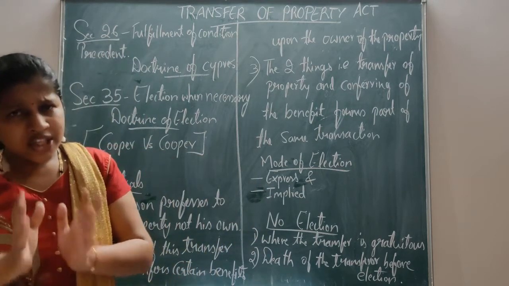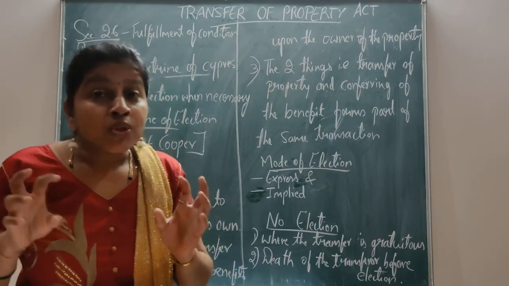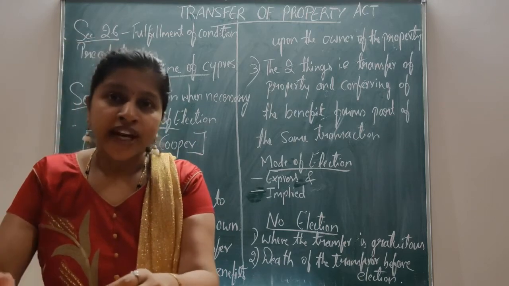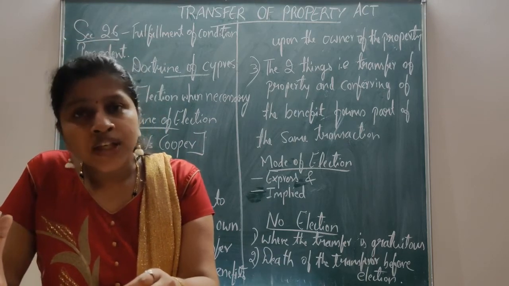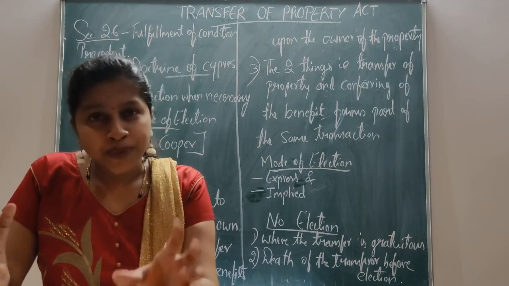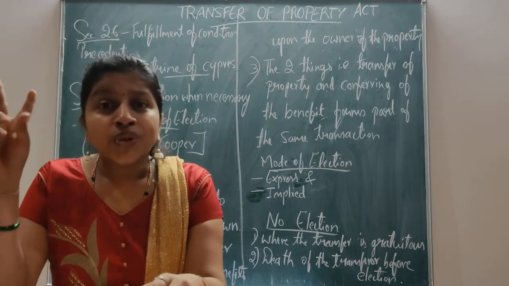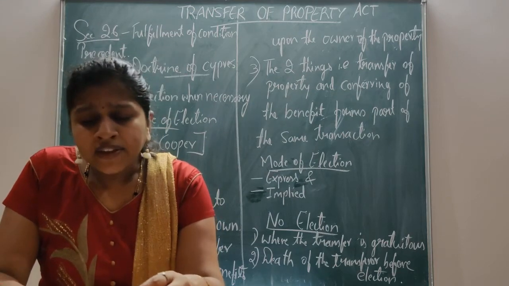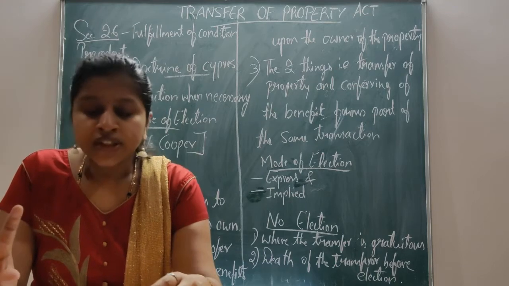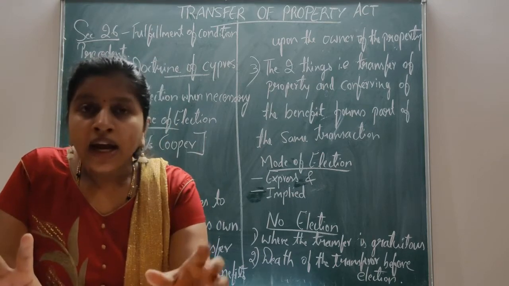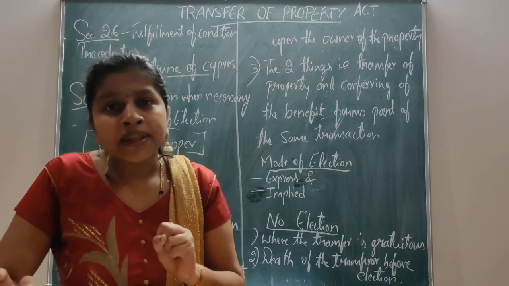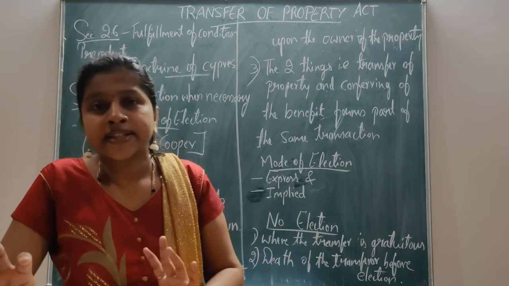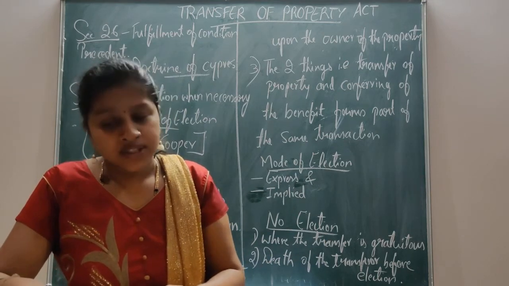The meaning of election under Section 35 of the Transfer of Property Act is choosing between two inconsistent or alternative rights. When there is a clear intention that he should not enjoy both, the owner of the property is put to election. He has to choose one right among the two rights. That is called the doctrine of election.